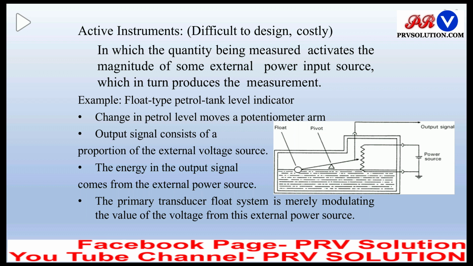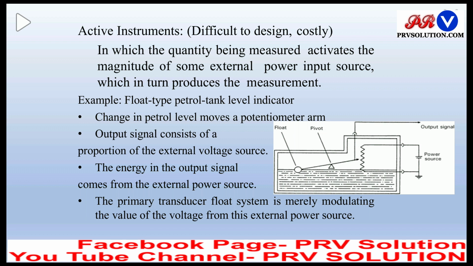Change in petrol level moves a potentiometer arm, as shown in the figure. The float and pivot section moves the potentiometer arm. The output signal consists of a proportion of the external voltage source.